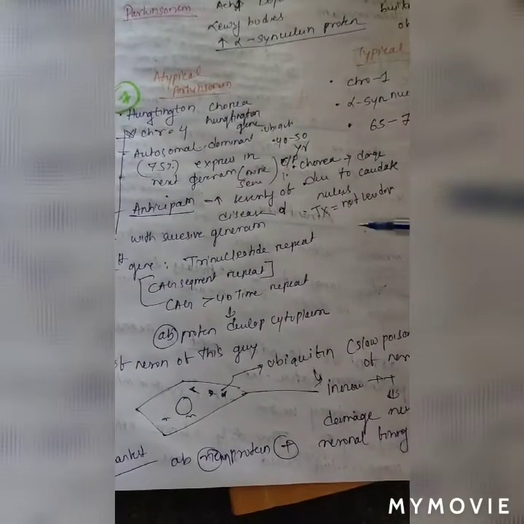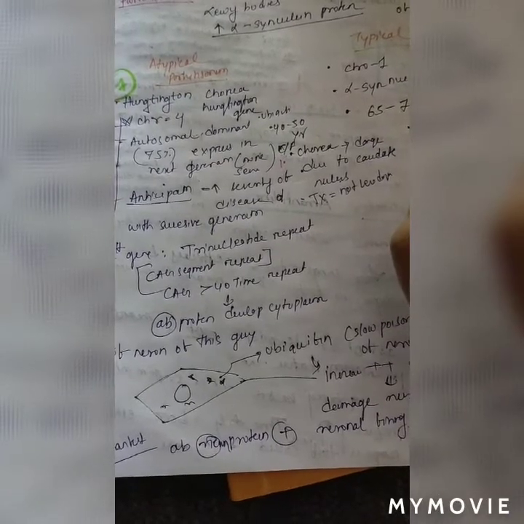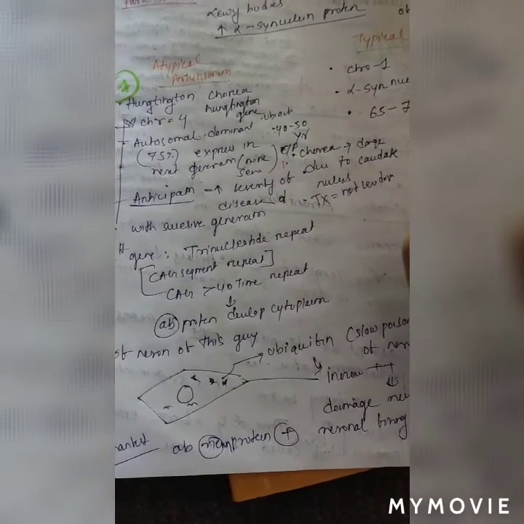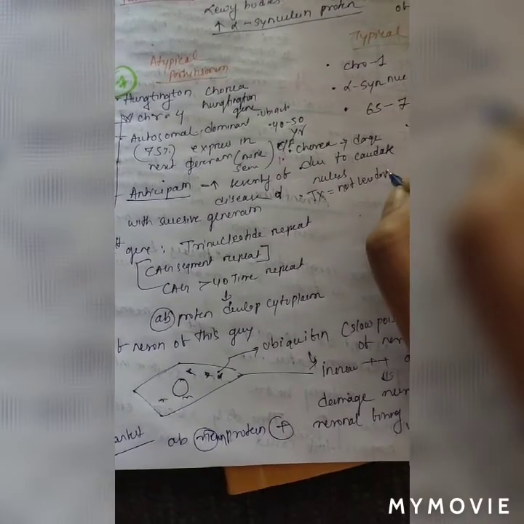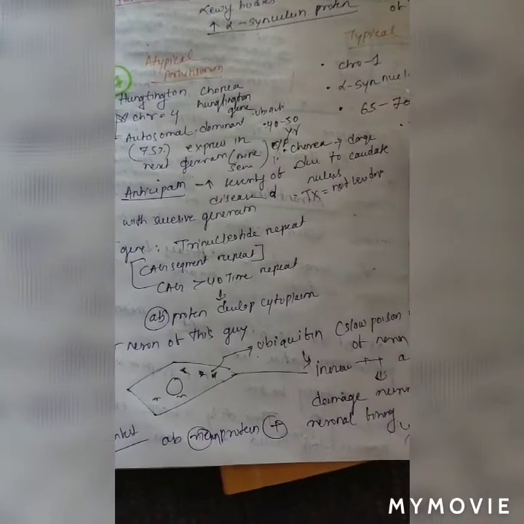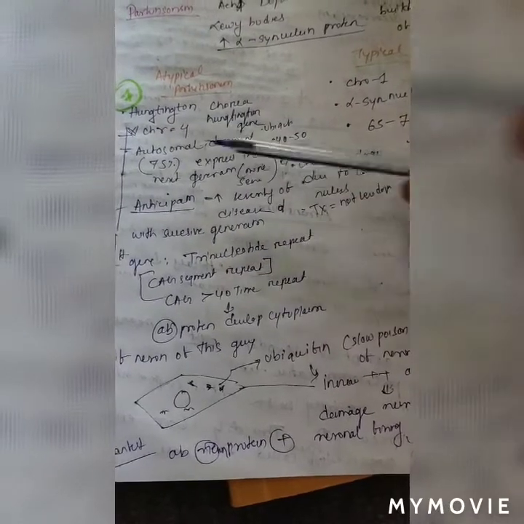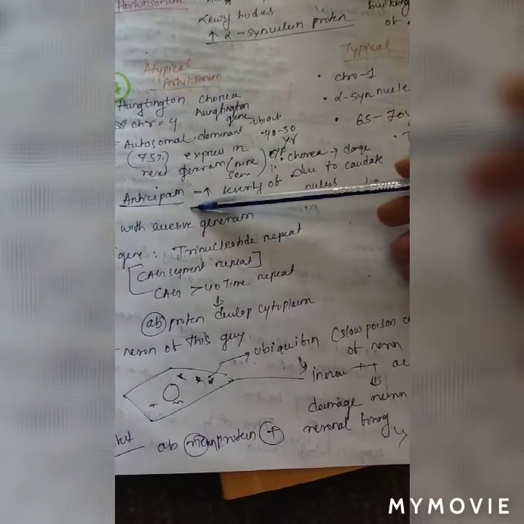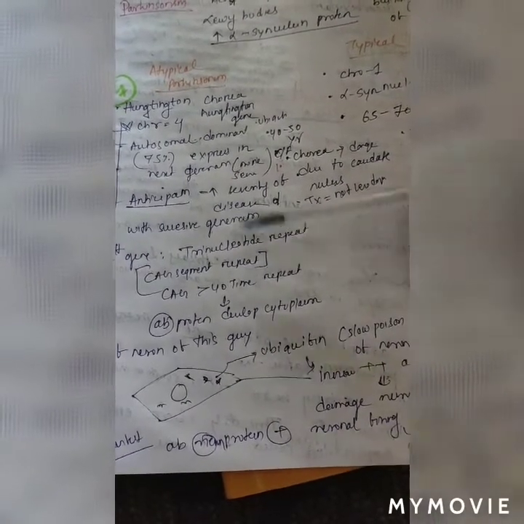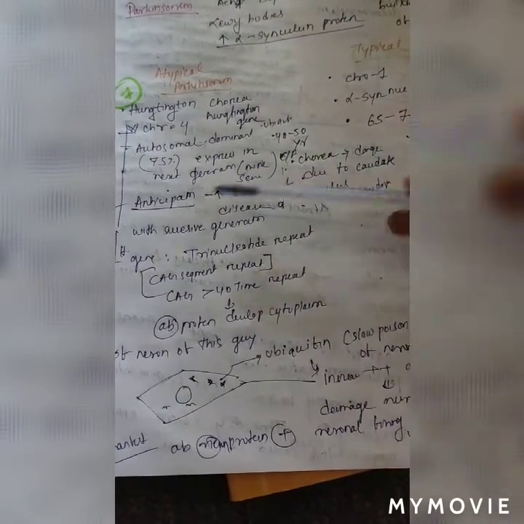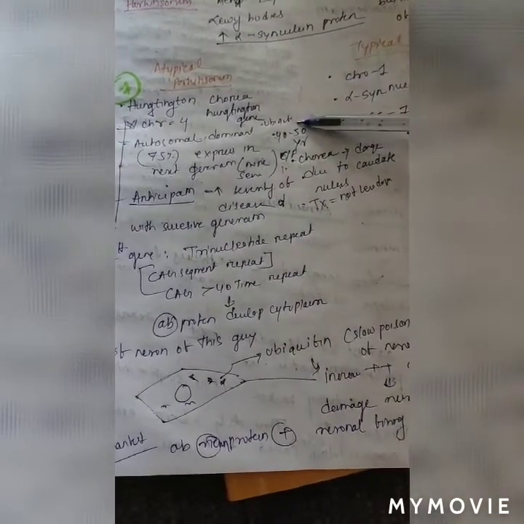Then what is chorea? Chorea is a semi-purposive fast involuntary movement in the hand of a patient due to a lesion of the caudate nucleus. That is called chorea. And here we also find anticipation. What does anticipation mean? The disease is more severe in the next generation. Severity of the disease increases with successive generations. So it occurs at 40 to 50 years.